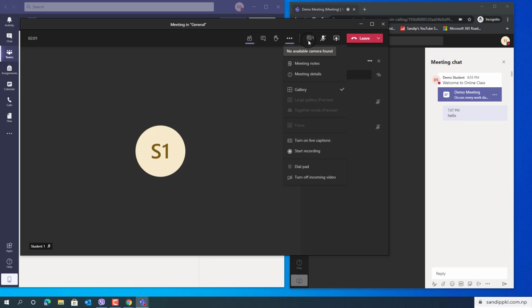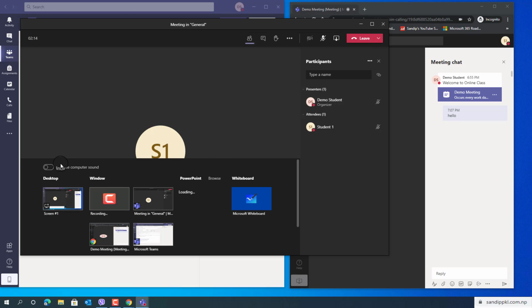Next, camera to enable you can click it. As I don't have a webcam here, it's not displayed, and unmute and mute is here. Share screen, from here you can share screen. As I told before you can share the entire screen or a window. You can use a whiteboard too if you want. If you are using a touch device it would be better to go through the whiteboard option.